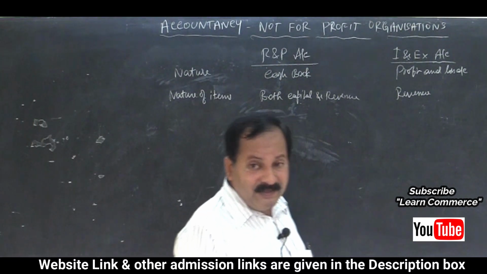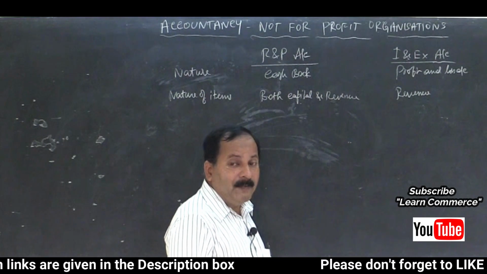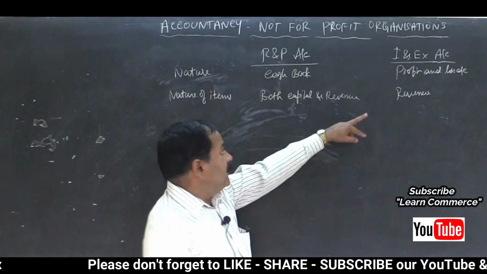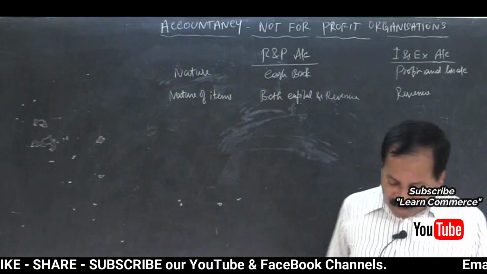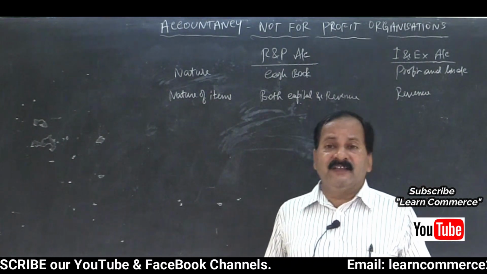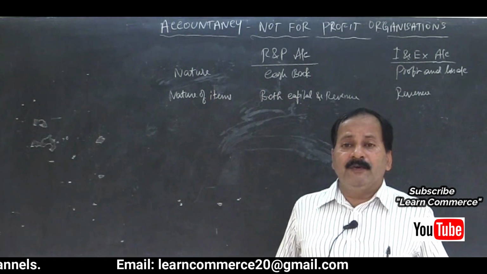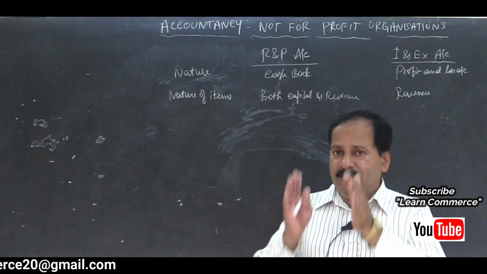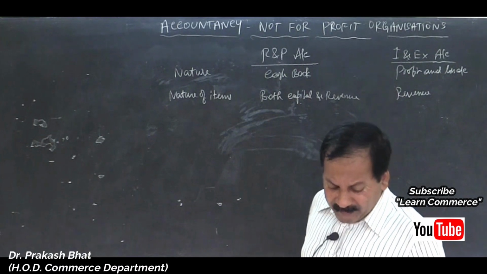So that is called capital expenditure. If it is received, capital receipt. If it is paid, capital expenditure. So only revenue items are included in the income and expenditure account. While preparing the income and expenditure account, capital items are not required for us. We have to simply neglect capital items. Only we have to take revenue items, remember. Then period.